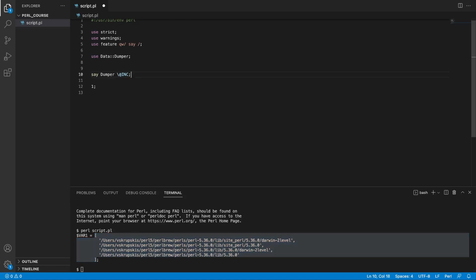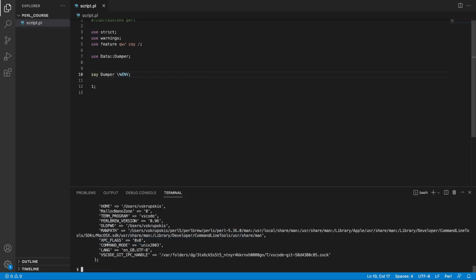Now the next variable we're going to look at is called env. And this is not a list, this is actually a hash. So it's written as capital ENV and it stands for environment variables. If you run our script, we're going to see our default system variables, such as what is the home directory, it is right here, and the current language, and so on and so on.